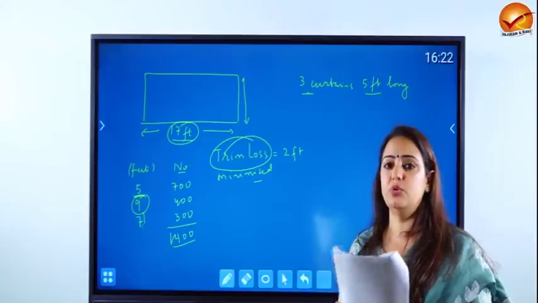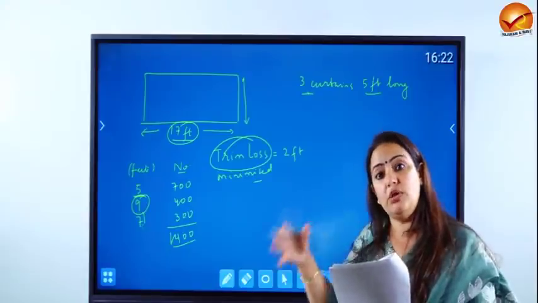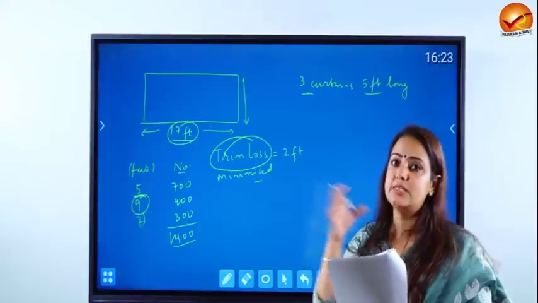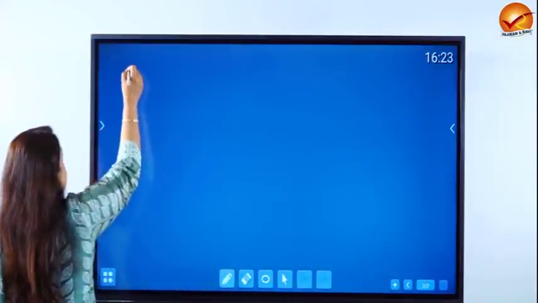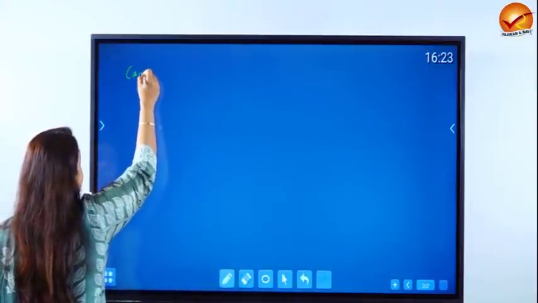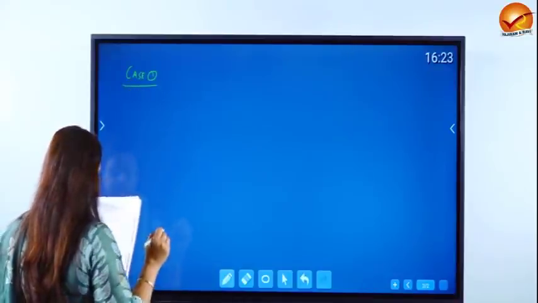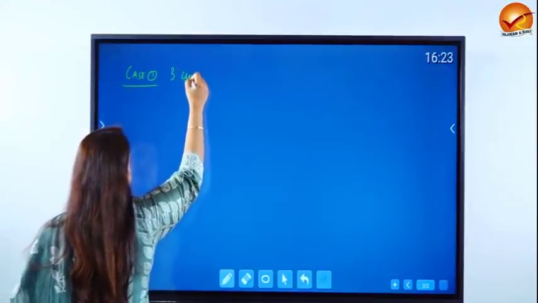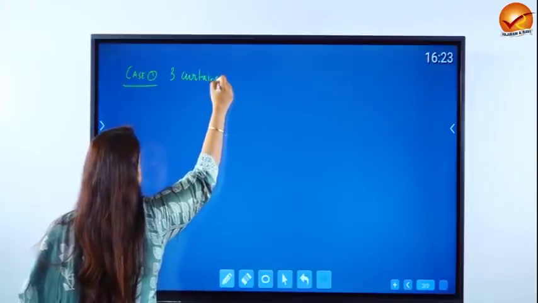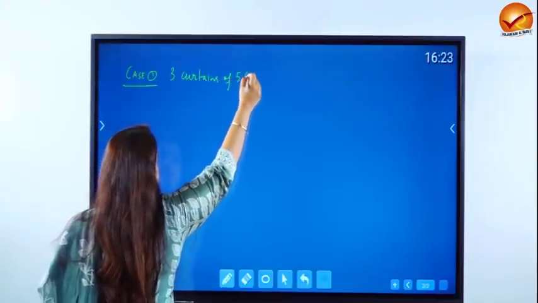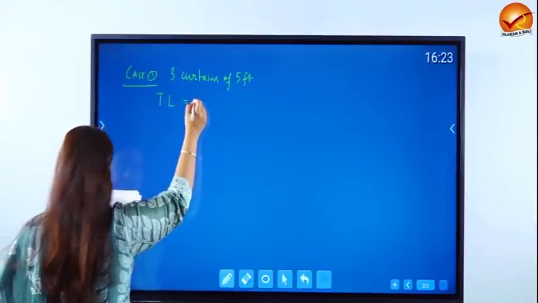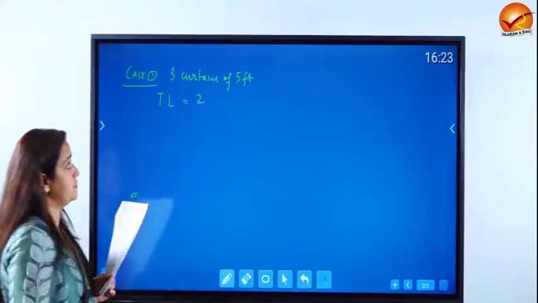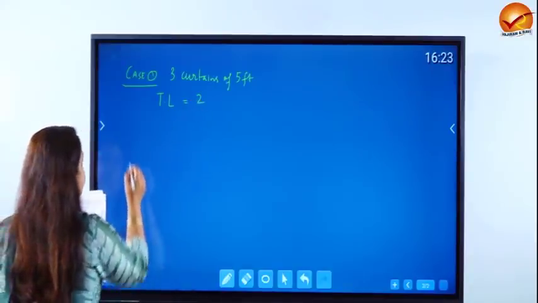So what we have to basically do in this question is try and get all the possible cases and then try and see how the trim loss is going to be minimized. So let's see what are the possible cases that we have. Case 1, 3 curtains of 5 feet. In this case, let me denote TL by trim loss. Trim loss is going to be 2 feet.